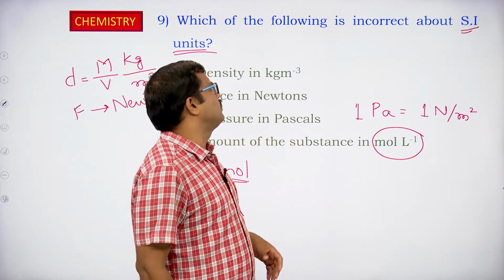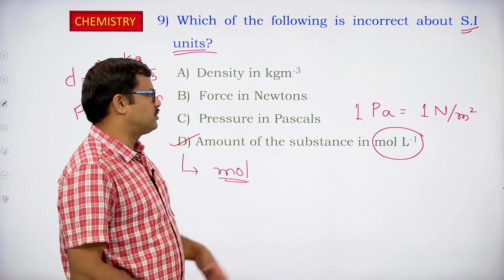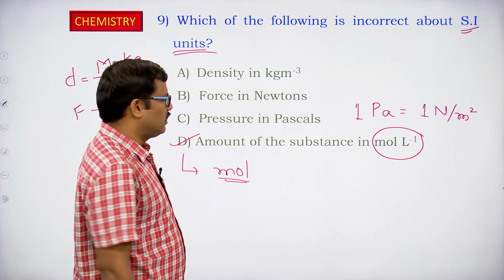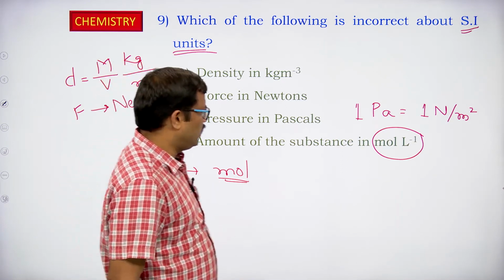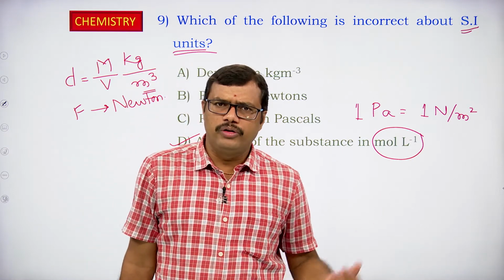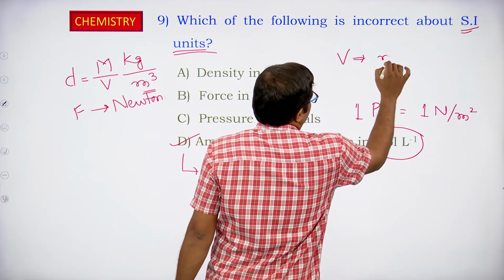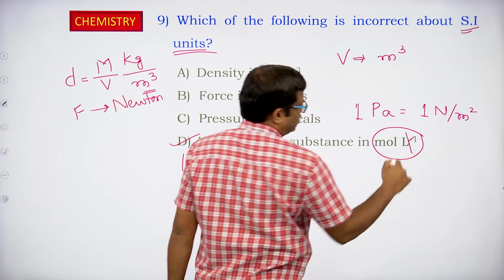So if you observe, the incorrect one about the SI unit is the D option, amount of the substance in mole per liter, which is not the correct representation. We are not going to use liter for volume. For volume we are going to use meter cube. Volume should be expressed in meter cubes, not in liters.